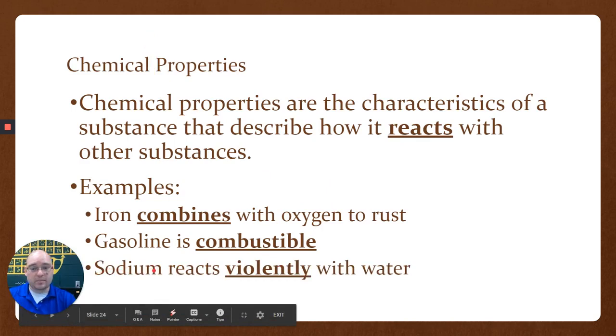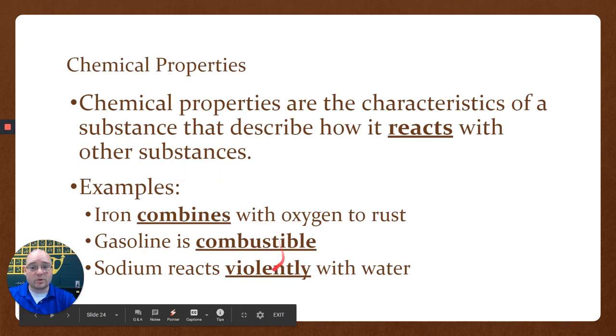Right? Sodium, a metal, reacts violently with water. So it's telling us how it reacts. Sodium will combine with the oxygen and the hydrogen in the water, and it produces a really cool thing. I'll show you that at some point when we're talking about a different type of reaction. I will show you this reaction. It's really cool. But sodium reacts violently with water.